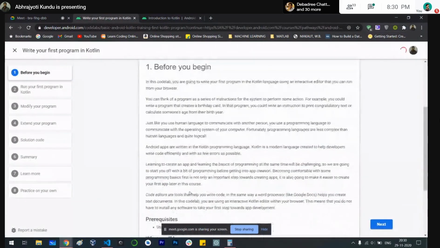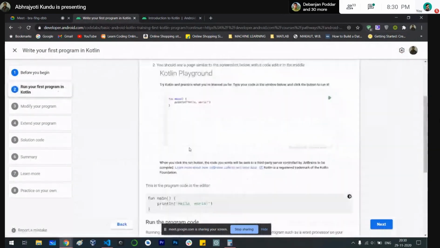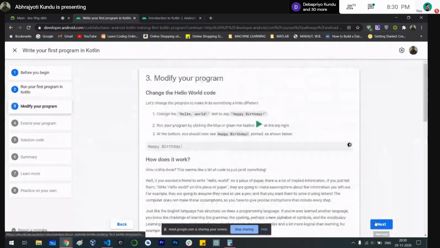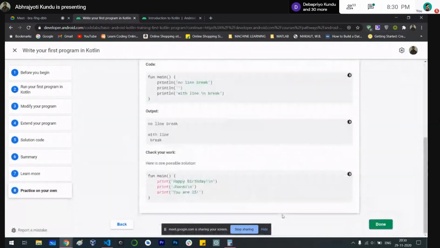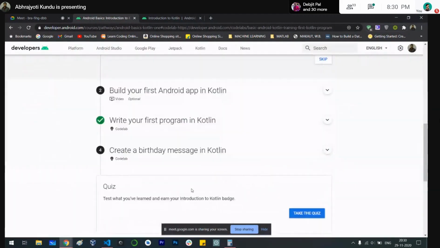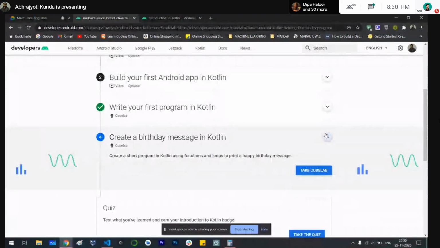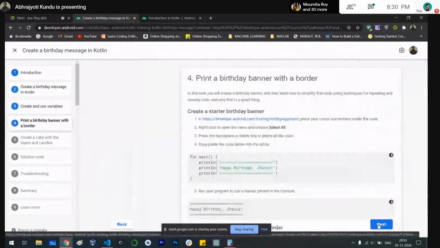If we have already done this, you can just click on each of these icons and it will finish that for you. Because we've already done that, we can just skip it. Okay, done. Then we have done create a birthday message in Kotlin. You can skip that again.